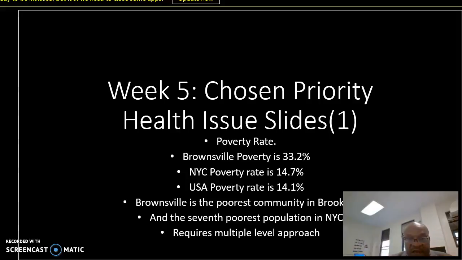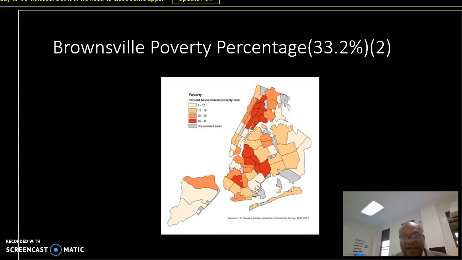The next slide I would like to show is the poverty percentage in Brownsville, which is about 33.2%. And you can see this is New York State, where you have counties painted in different colors. The bright red counties are counties with a high rate of poverty.